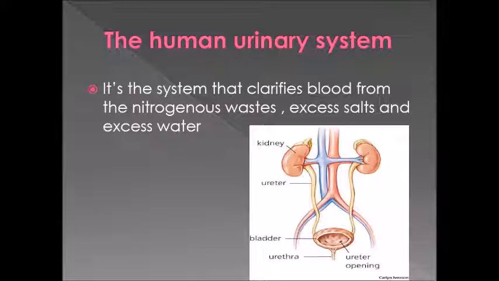Okay, so can I define now the urinary system? Yes, it's a very easy definition. It is the system that clarifies blood from nitrogenous wastes, excess salts, and excess water. Remember the kind of waste that the urinary system gets rid of, and you can say the definition now. What is the human urinary system? It's the system that cleans or clarifies the blood from nitrogenous wastes, excess salts, and excess water. Okay, it's a very easy definition.